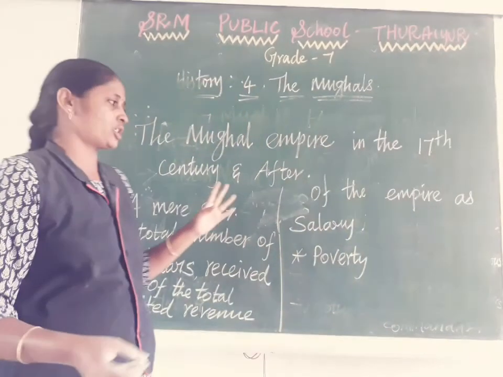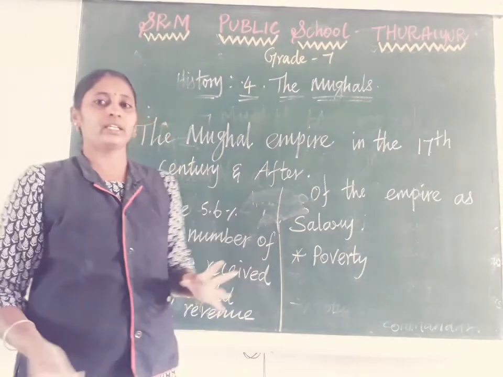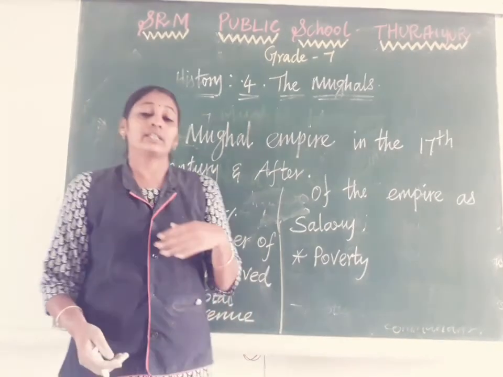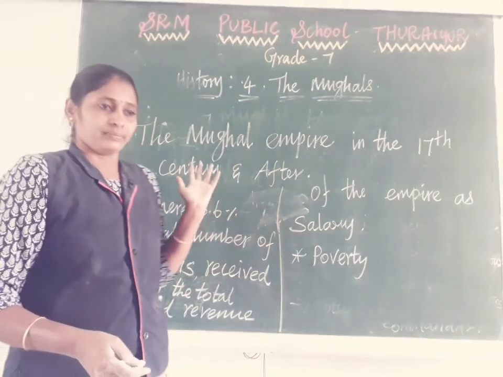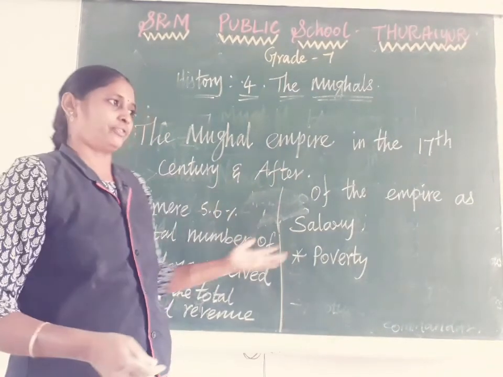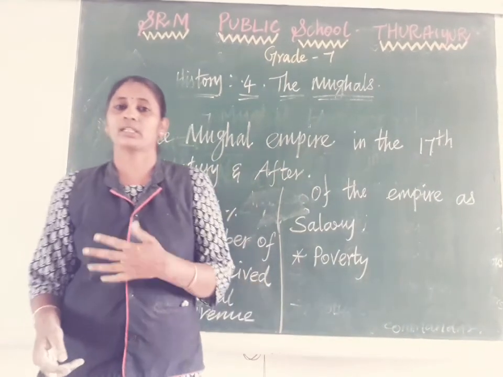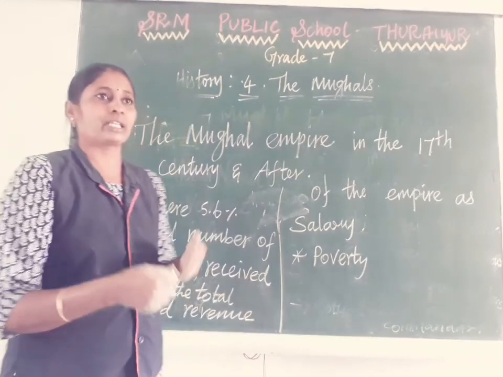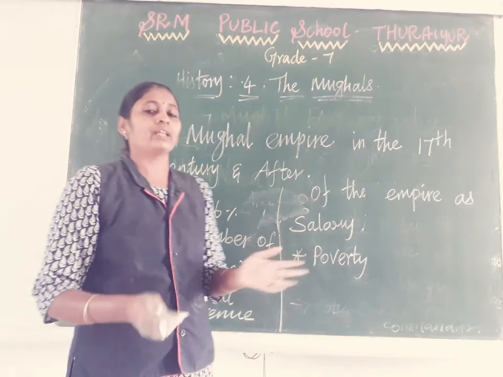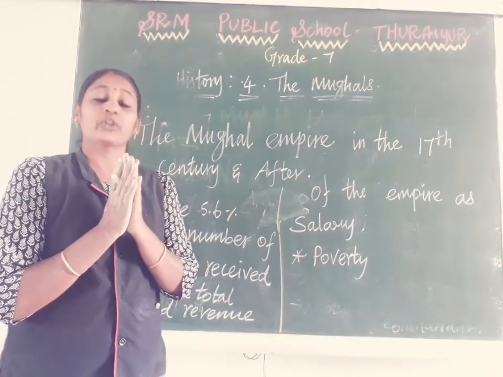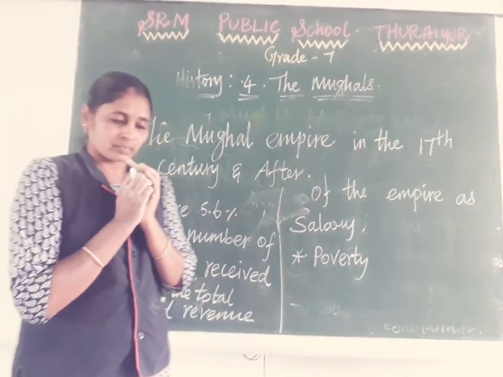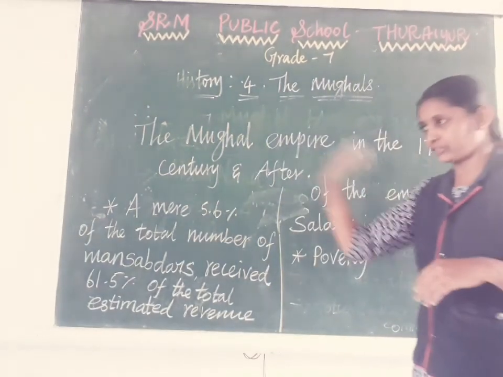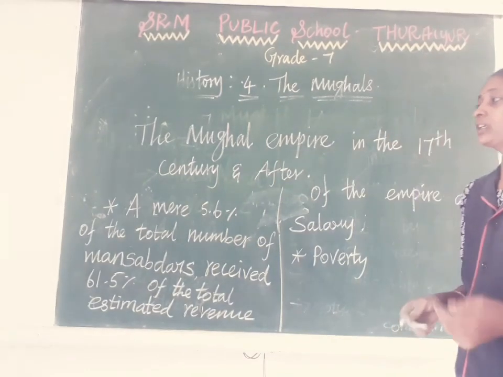And at the end of the 17th century, in Aurangzeb's last 10 years, many nawabs and governors declared themselves independent rulers of particular regions, particularly Awadh, Bengal and Hyderabad. Those nawabs declared themselves independent rulers. That's why the Mughal dynasty declined and split into small ruling areas. Already I said we will discuss that in an elaborate manner in the 10th lesson.